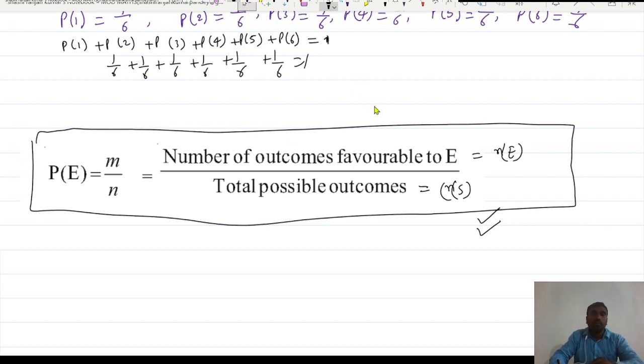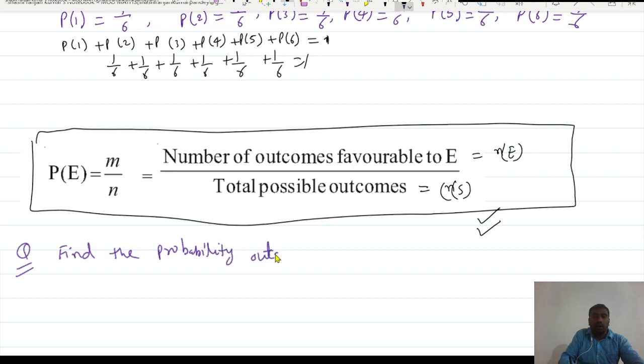Okay, let us take one example here for better understanding: find the probability that the outcome is an even number when throwing a dice.